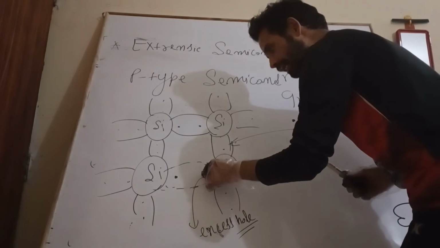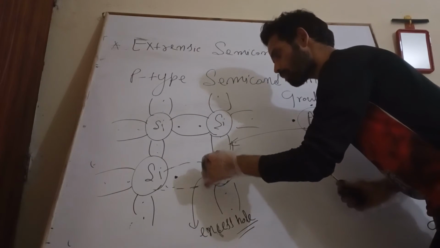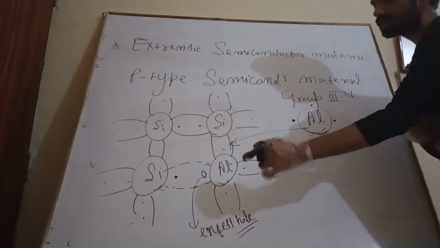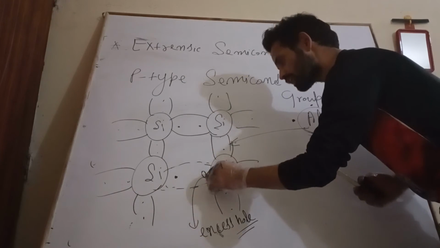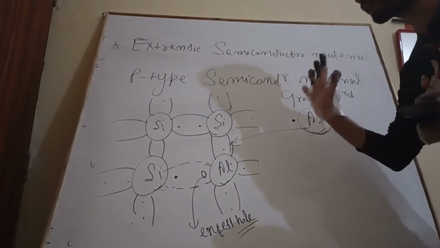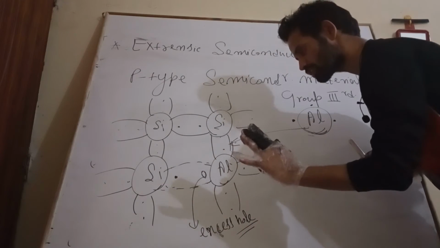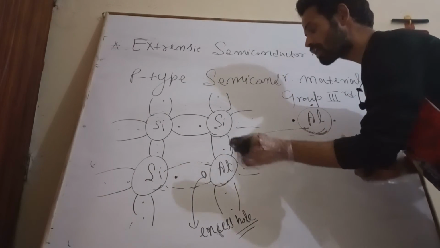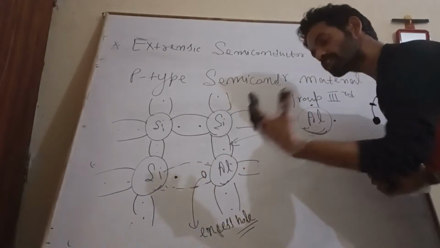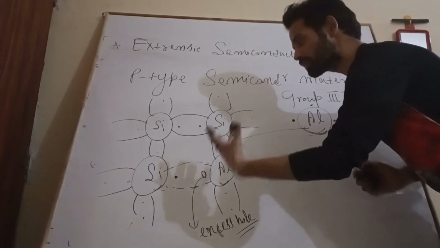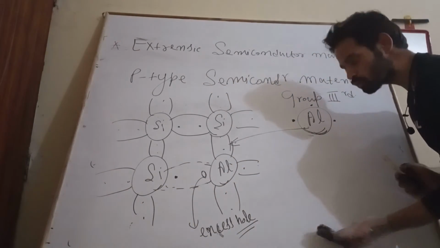Now just listen: if an electron were to occupy this empty state, then its energy would have to be greater than the energy of a valence electron in the valence band.